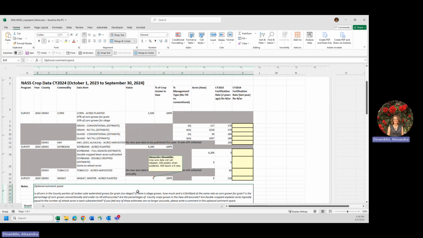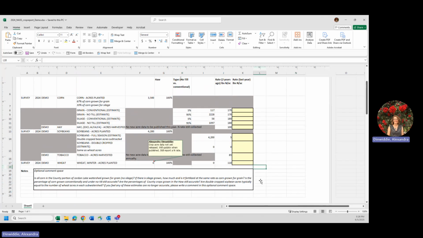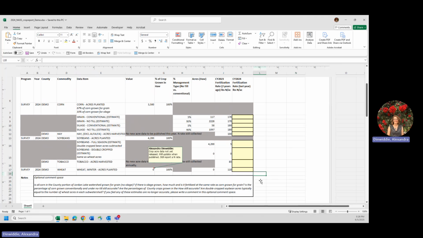So please do not adjust the percentages or the acreage amounts in the spreadsheet itself. Don't adjust the values here or the percentage values in the different sub-watershed acre information, or the percentages in the columns with regards to no-till or conventional. But please do reflect any changes that you would like to see in the optional comment space provided.